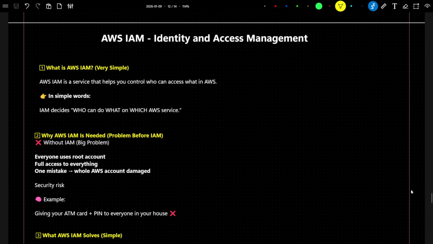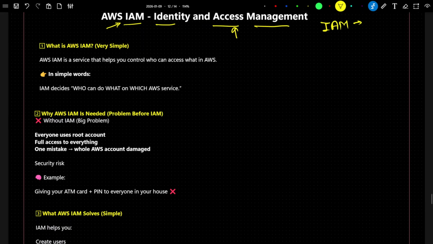Hello everyone. So in this particular video we are going to understand a new AWS service, that is AWS IAM. What is the full form of IAM? Identity and Access Management. By the name itself you can understand that IAM is related to access control and management.